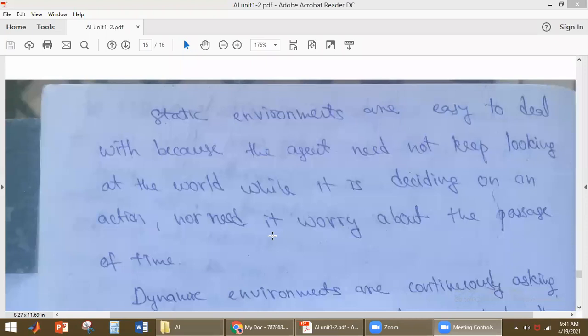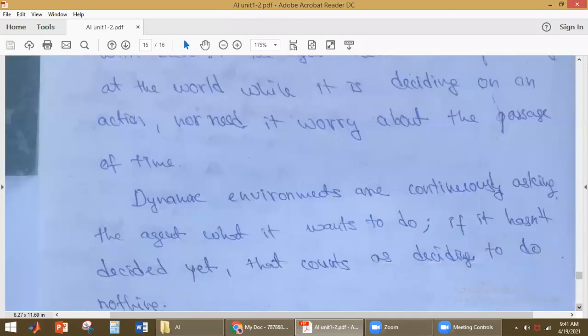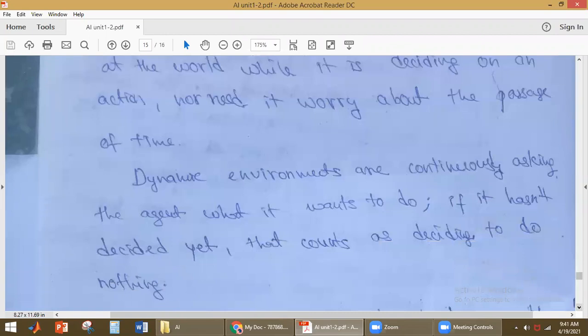So we have to keep track of the environment, whereas in static, the agent need not look at its environment because the environment is not changing, okay, and the agent also need not worry about time passage. So it can take its own time to take actions in the static environment because time passage does not affect the performance of the environment in the case of static.